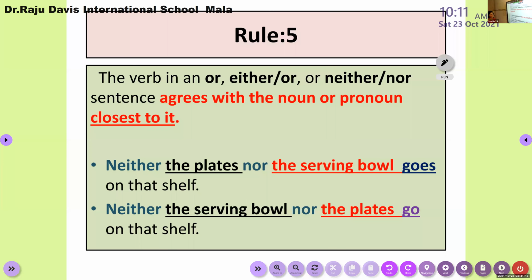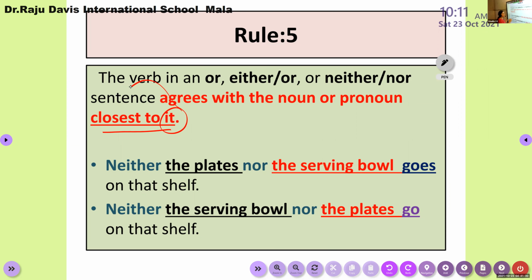The verb in an or, either or, neither nor sentence agrees with the noun or pronoun closest to it. Closest to it means closest to the verb.